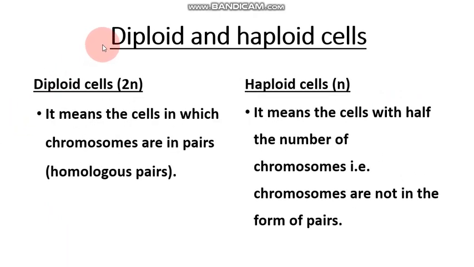Few terms related to meiosis, that is diploid and haploid cells. Diploid cells, meaning 2n, means the cells in which chromosomes are in pairs, that is homologous pairs. Haploid cells, 1n, means cells with half the number of chromosomes, that is chromosomes are not in the form of pairs.